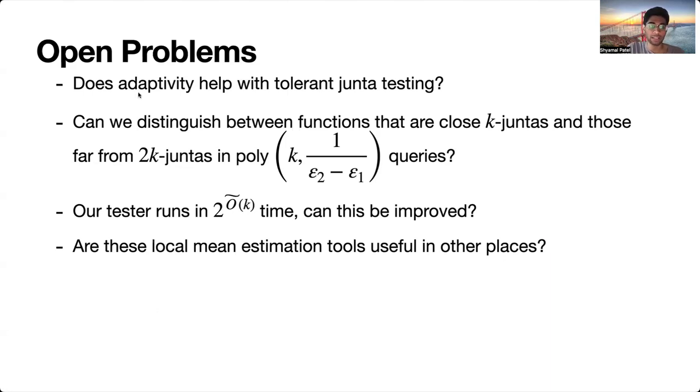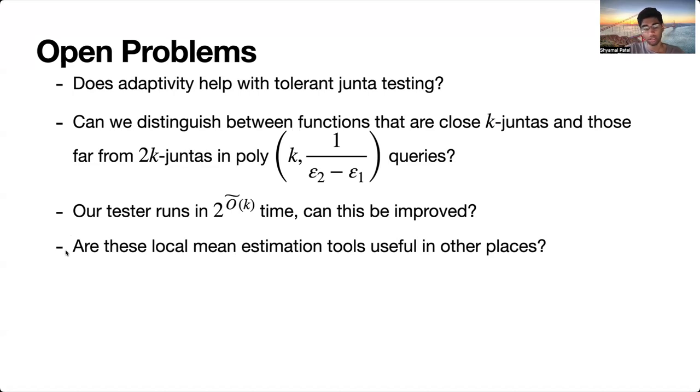So note that we're sort of relaxing when we need to reject. And you want to know if this makes the problem easier. And things along these lines are known. So I think Ayer et al. showed that we can distinguish between k-Juntas and those far from k over epsilon squared Juntas with a polynomial number of queries. And so really the question is, can we get this to be a constant instead of this 1 over epsilon squared? Or, it's this gap squared. Another question is, our tester runs in exponential time, even though it's very query efficient. Can we actually get something that's polynomial in the number of queries?